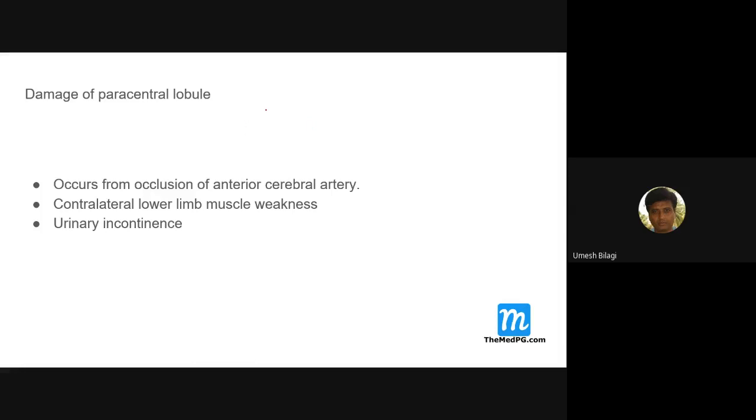And the blood supply is the anterior cerebral artery. Damage to the paracentral lobule occurs from occlusion of that artery, the same one I told you just now, causing contralateral lower limb muscle weakness, and urinary and defecation issues. Fecal incontinence is also there. Sorry, I have not written that. You remember that.